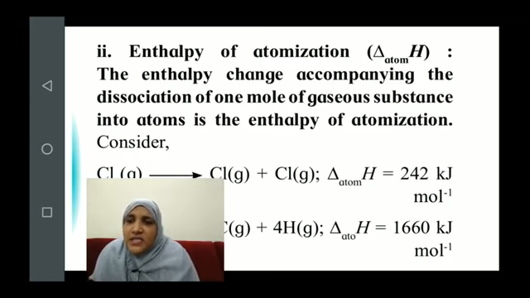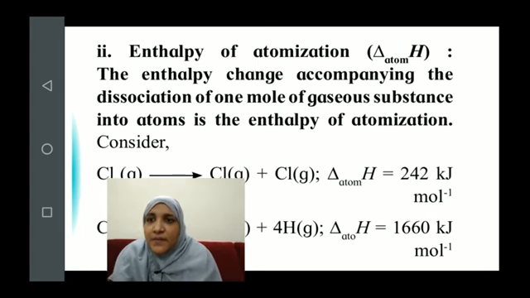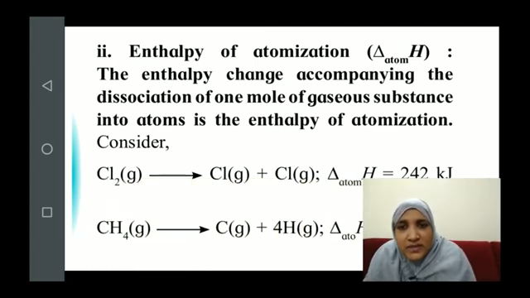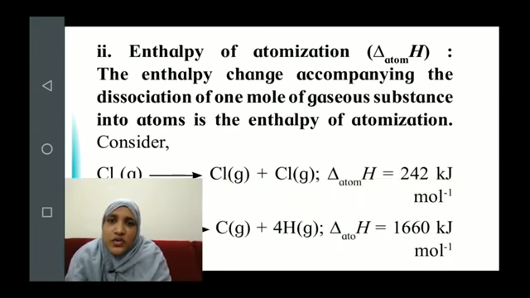When 1 mole of any gaseous molecule breaks down into its constituent atoms, the amount of energy absorbed is the enthalpy of atomization. Suppose you are given the example of chlorine gas, Cl2, a diatomic molecule. When it undergoes atomization, it breaks down into 2 chlorine atoms, and the heat absorbed is 242 kilojoules per mole.